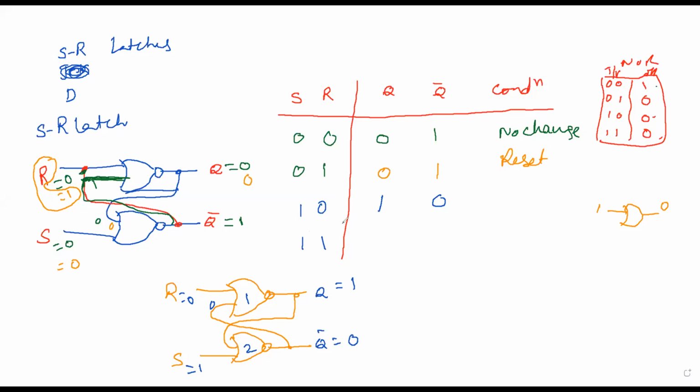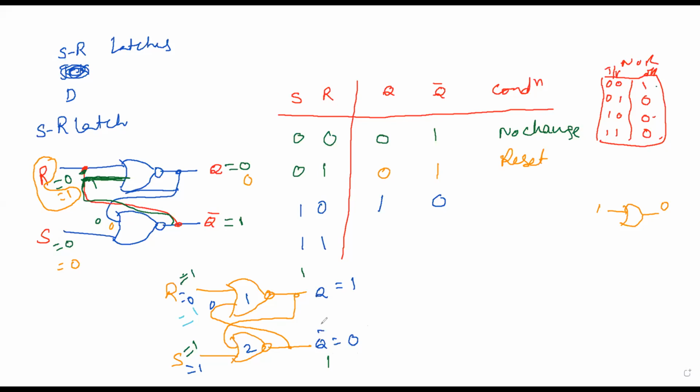Okay, 1 1. See, if any of the input is equal to 1, we can say the output is going to be 1. If any of the input is 1, we can say the output is going to be 1, right? So see here what will happen. R is equal to 1 we consider, S is also 1 we consider. So the output of gate 2 is 1 and output of gate 1 is also 1.